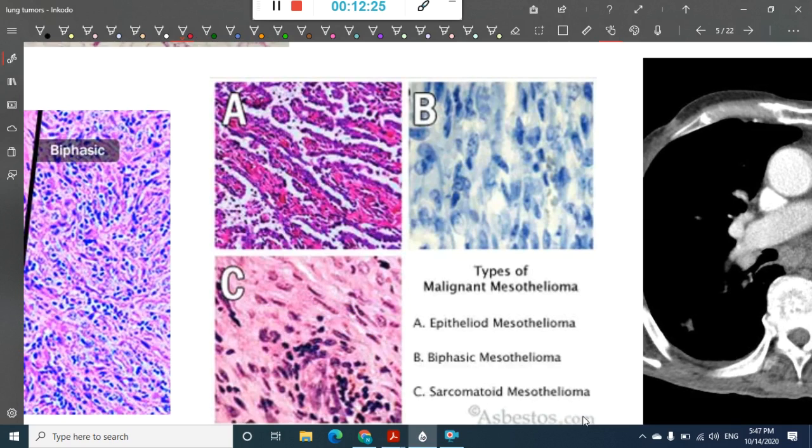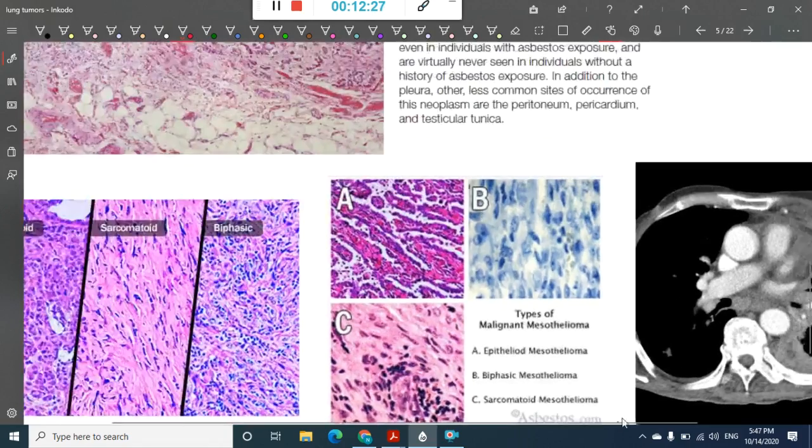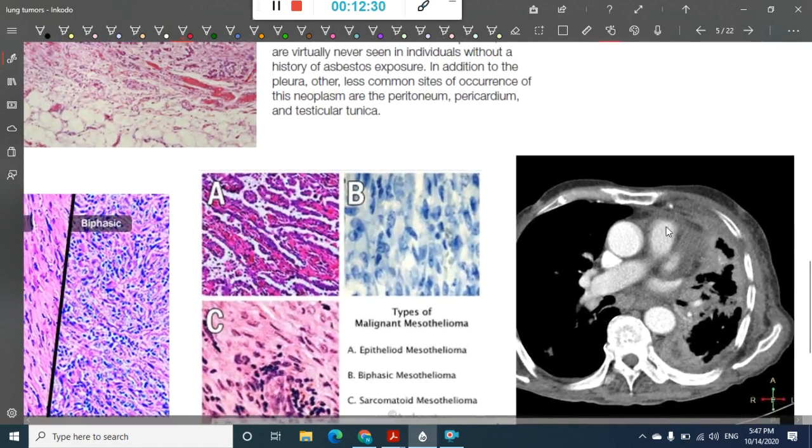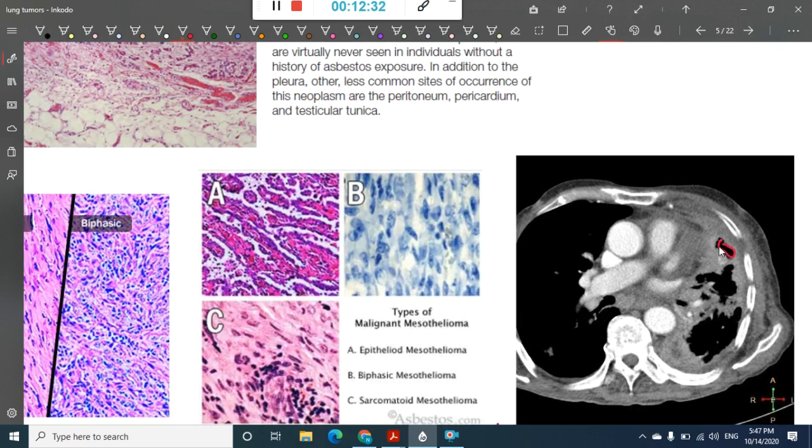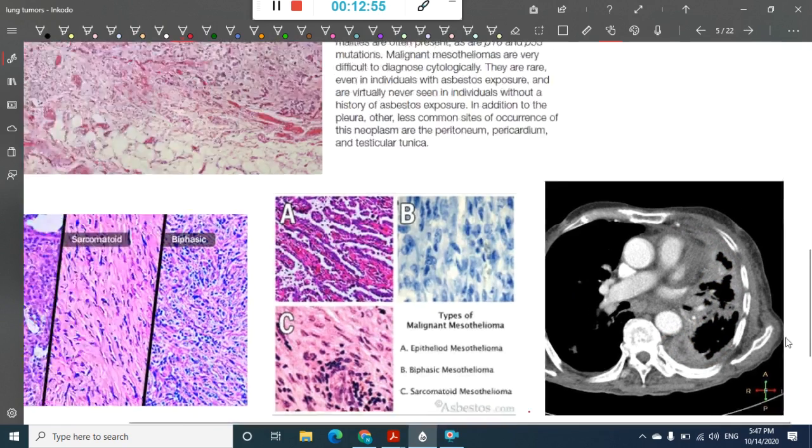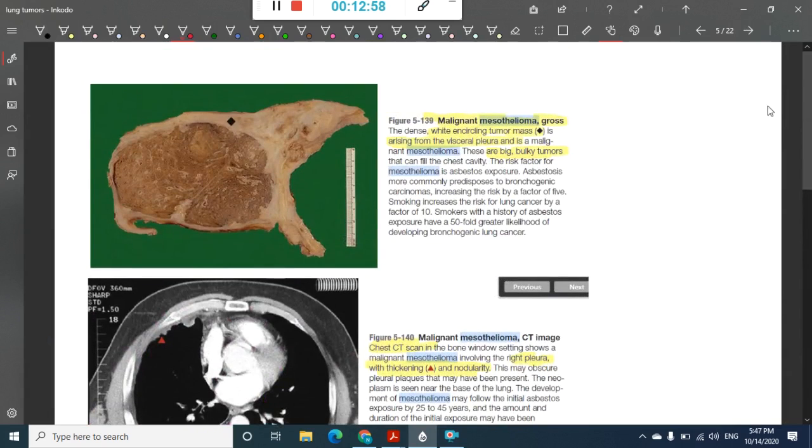Now if you see in this, all this is the normal lung, which is surrounded by this grayish colored shadow. This is nothing but pleural effusion, and not just pleural effusion, you can also tell that this is the whole increased mass of the mesothelioma. Fine, so this is about the mesothelioma.